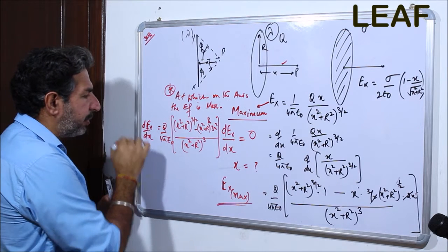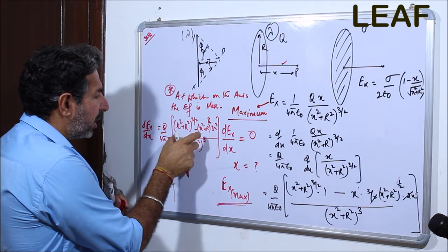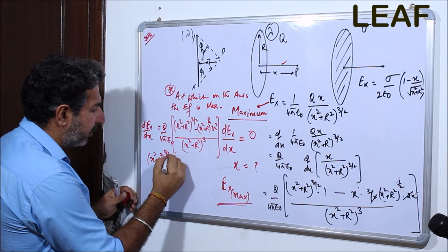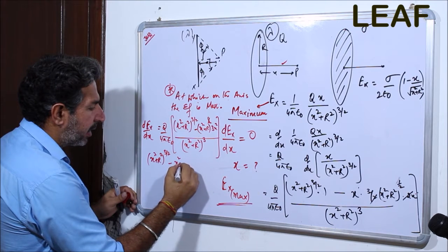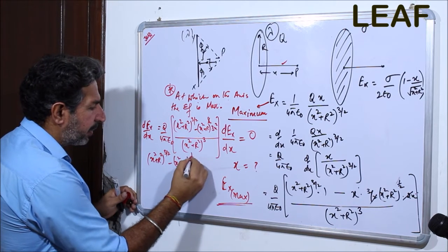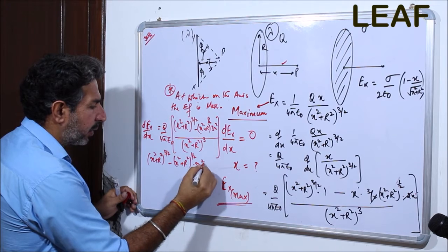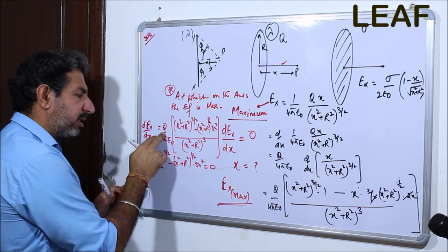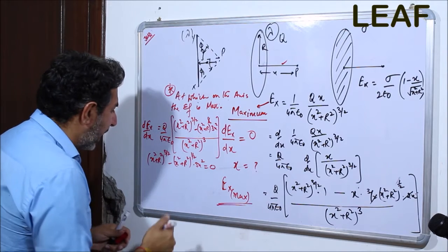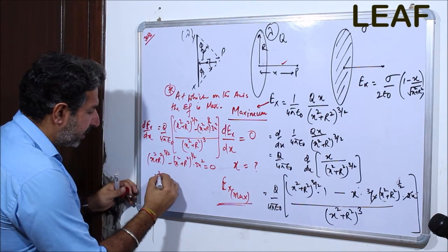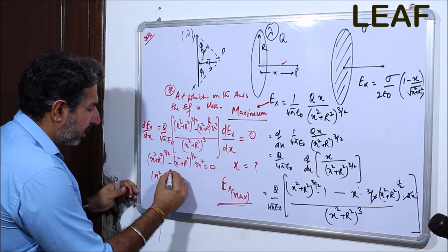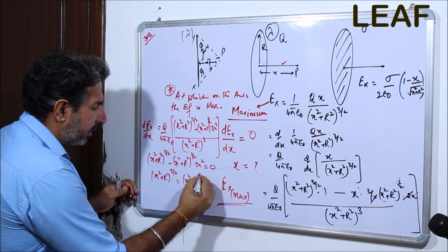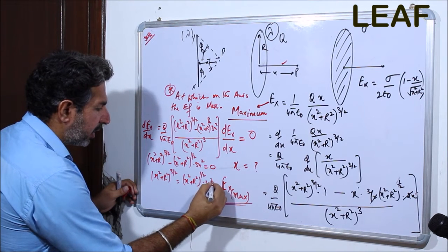Now you just have to put it equal to 0. The moment you put it 0, the denominator moves to the other side and vanishes, and ultimately (x square plus r square) raised to power 3 by 2 is equal to (x square plus r square) raised to power 1 by 2 into 3x square.